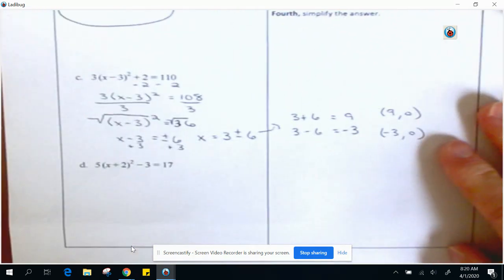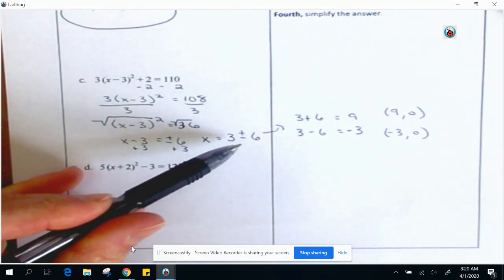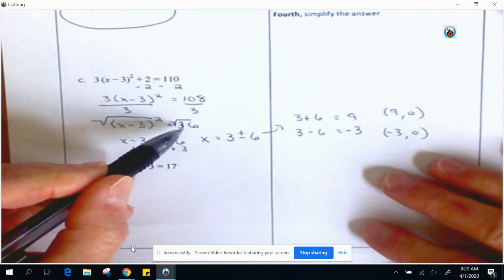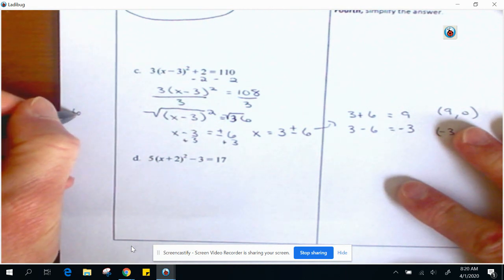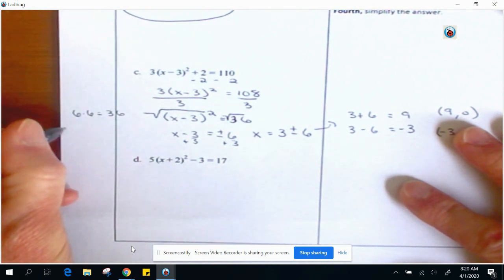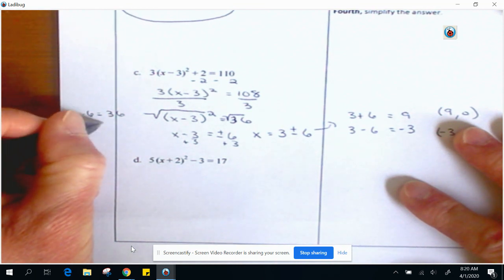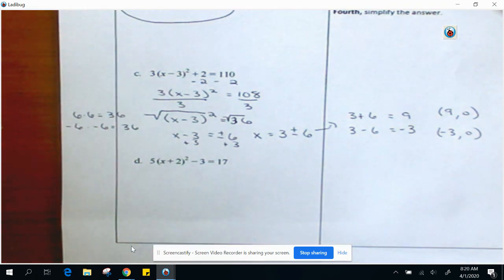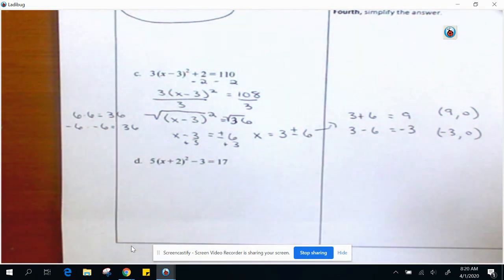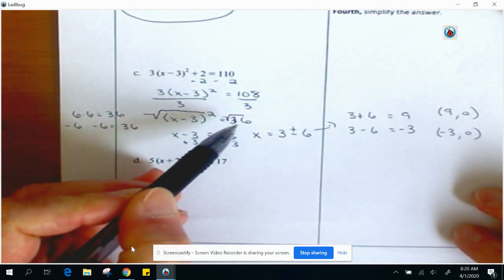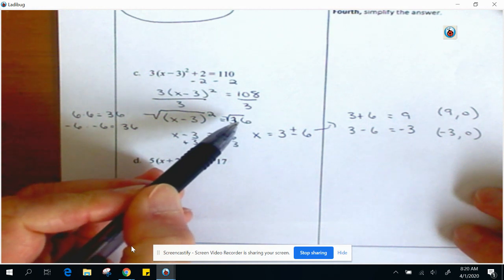Okay? Again, the reason that this is plus or minus 6 is because the square root of 36, what two numbers go together? Well, that would be positive 6 times positive 6 equals 36. But also, negative 6 times negative 6 equals positive 36. Okay? So just take a moment here. If you need to pause, go ahead and do that. Just take a look at this, right? Where is this plus or minus coming from? Remember, there are two numbers that multiply by themselves to give us 36.